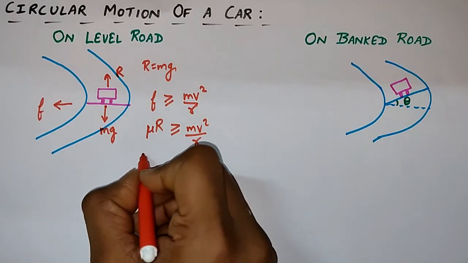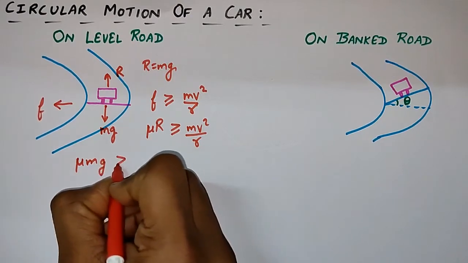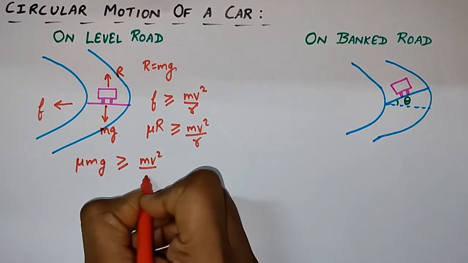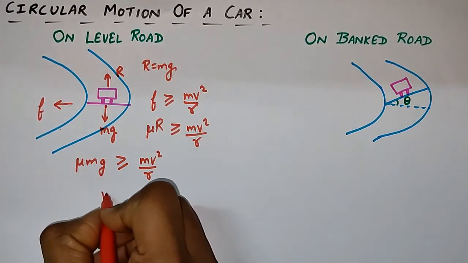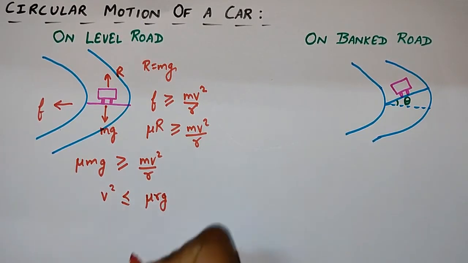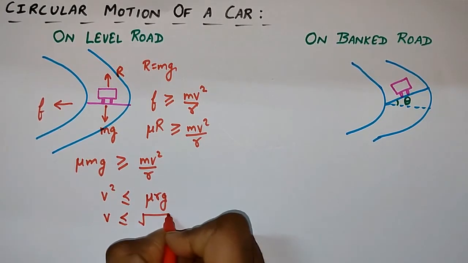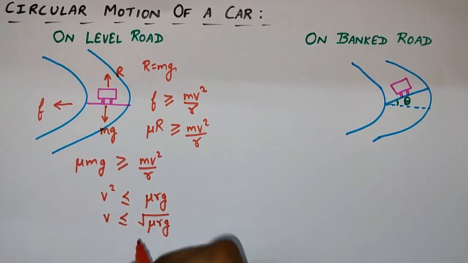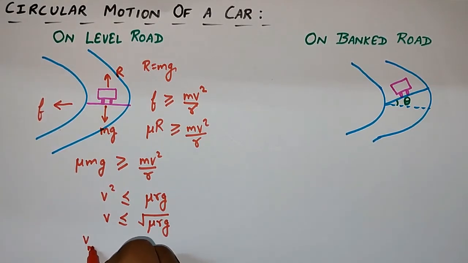So I can write mu mg should be greater than or equal to mv square upon r. m will be cancelled out, and on solving this I will get v square should be less than or equal to mu r g, or I can write v should be less than or equal to under root of mu r g. So the velocity of the car must be less than or equal to root of mu r g, and for the maximum case the value will be root of mu r g.